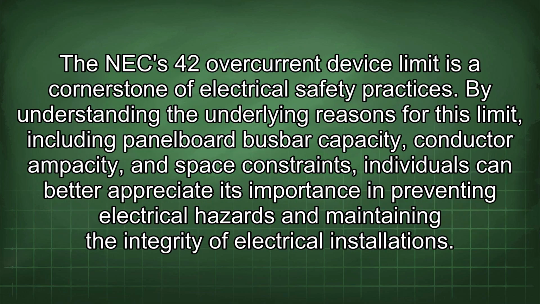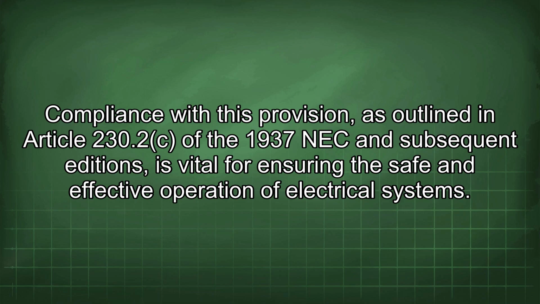The NEC 42 overcurrent device limit is a cornerstone of electrical safety practices. By understanding the underlying reasons for this limit, including panel board busbar capacity, conductor ampacity, and space constraints, individuals can better appreciate its importance in preventing electrical hazards and maintaining the integrity of electrical installations. Compliance with this provision, as outlined in Article 230.2 of the 1937 NEC and subsequent editions, is vital for ensuring the safe and effective operation of electrical systems.